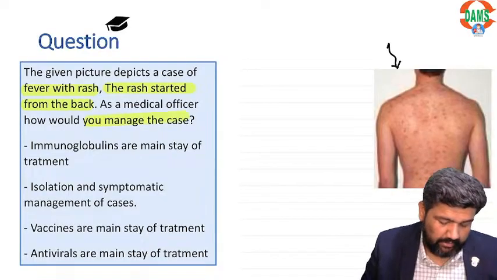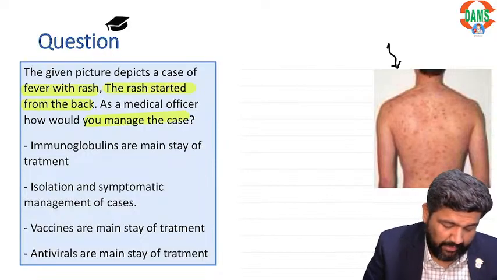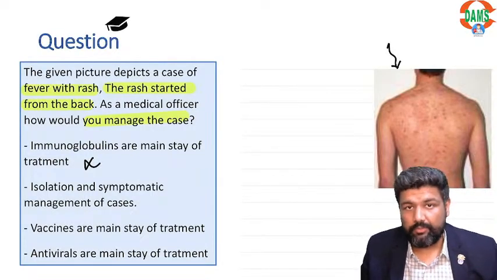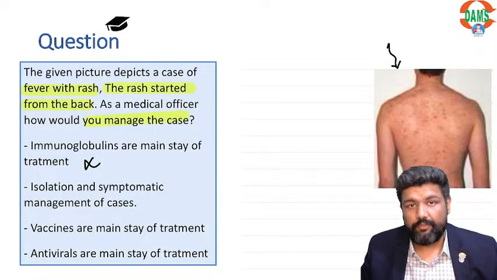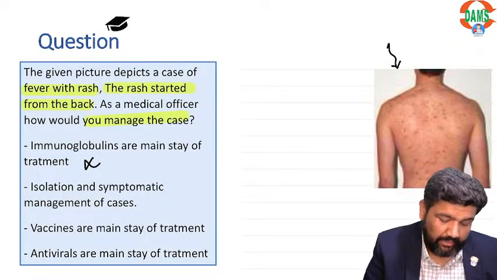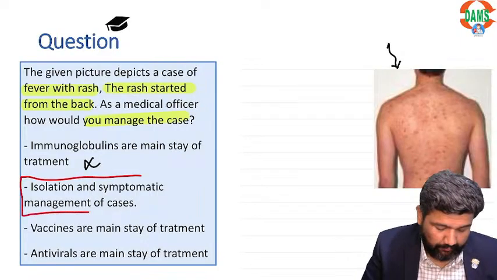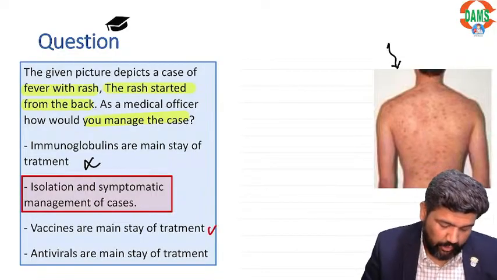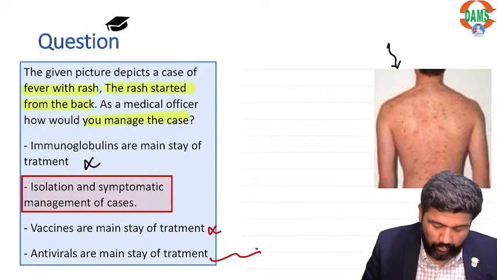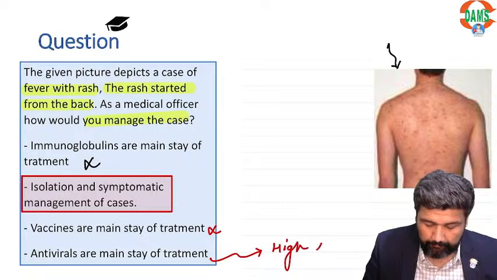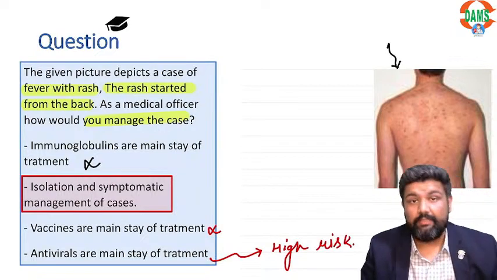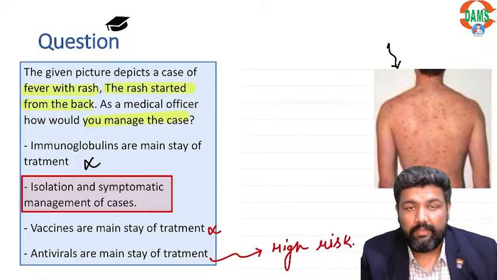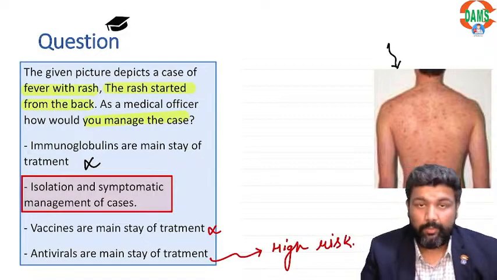How would you manage the case? Are immunoglobulins the mainstay? No. In chickenpox, we do not give immunoglobulins to everyone. It is not given for treatment either. Isolation and symptomatic management of cases, yes, this is the mainstay. Vaccines, no. Antivirals are only given to high-risk or severe cases, not to everyone. Which antiviral is given?